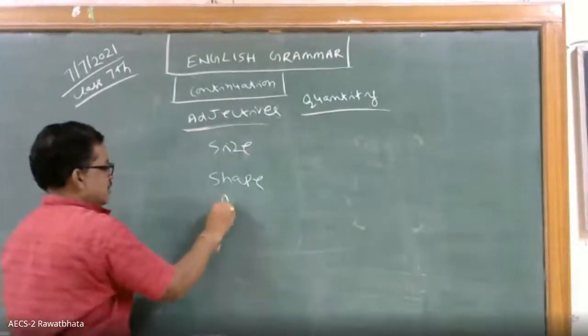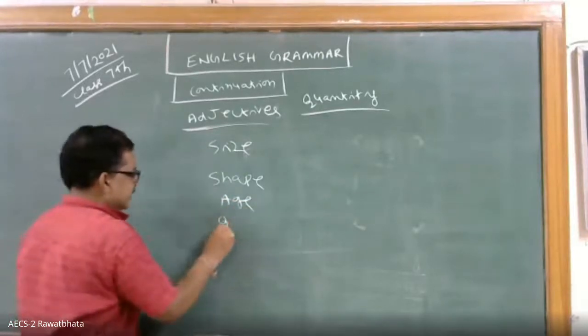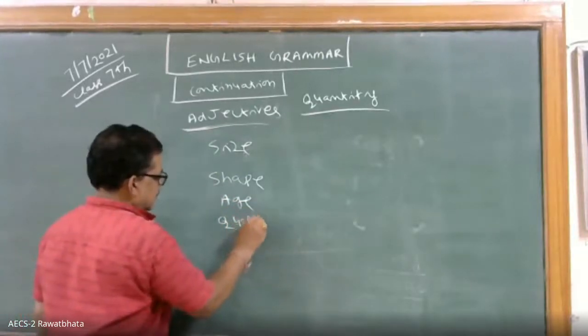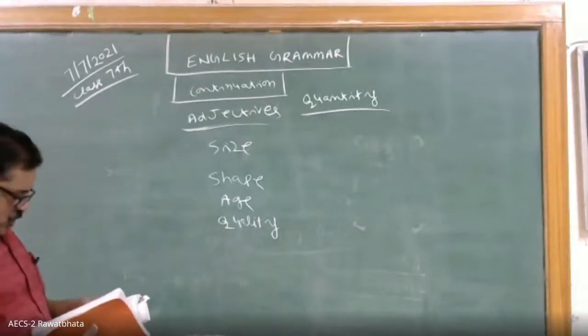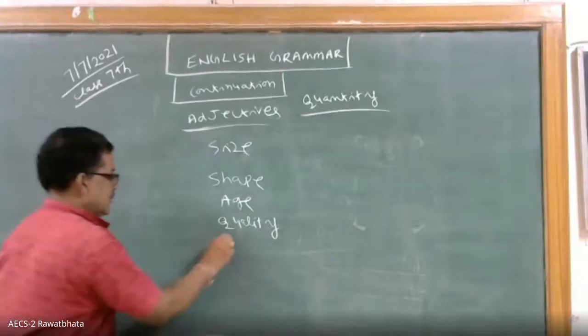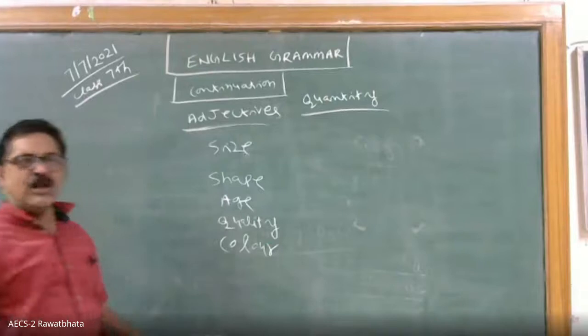Age, quality of a person, color. So red, green, orange, they are all adjectives.